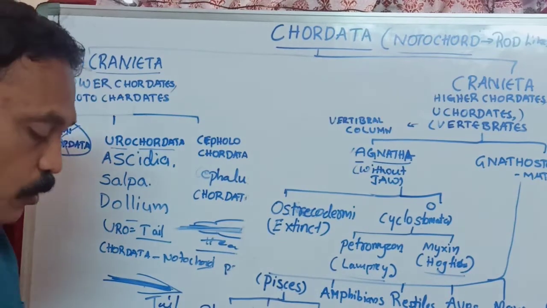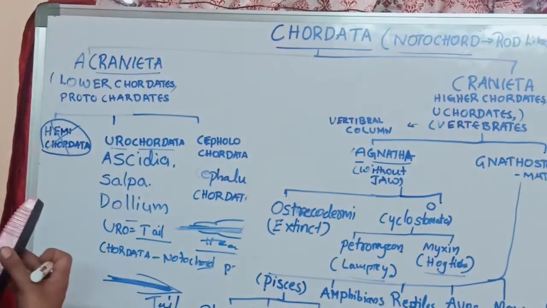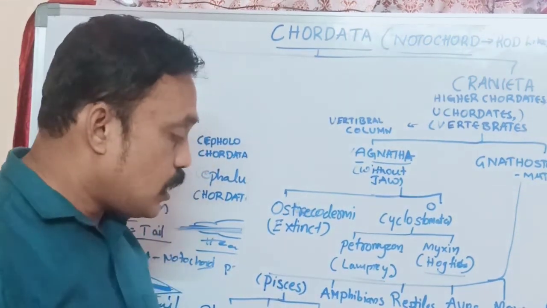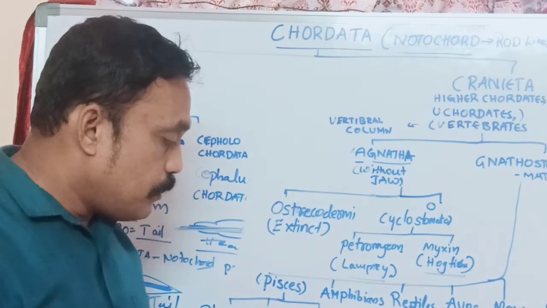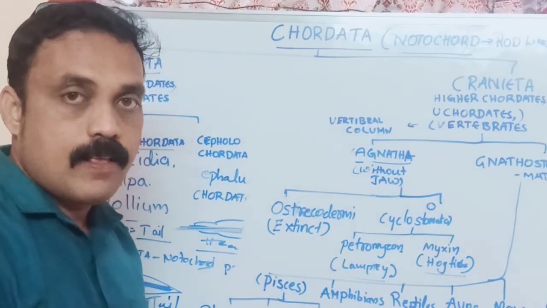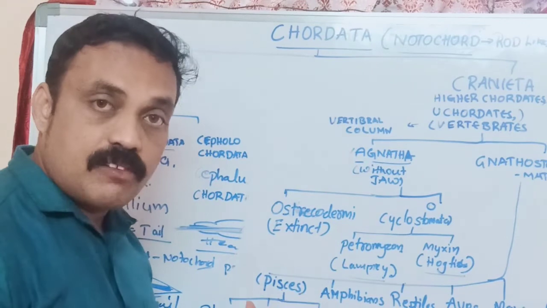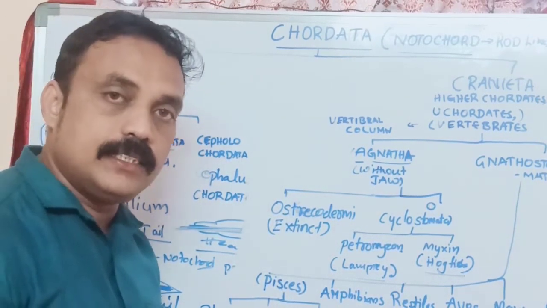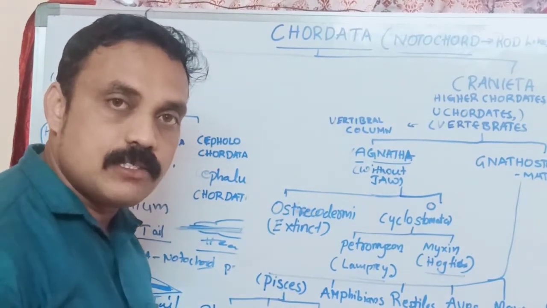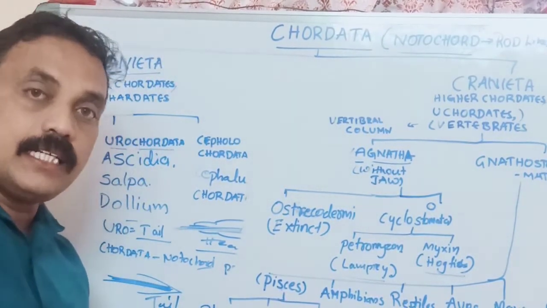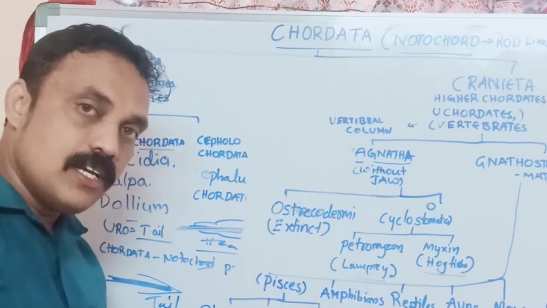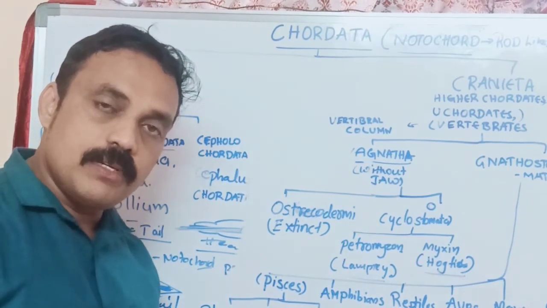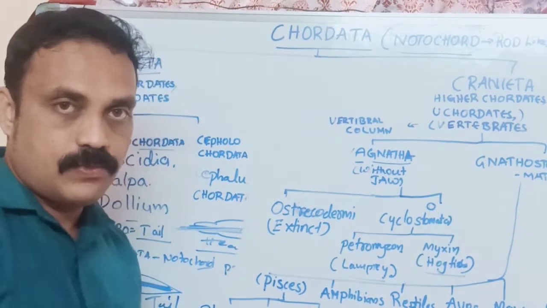Hippocampus and Exocoetus, the flying fish, are examples of Osteichthyes. Chondrichthyes are cartilaginous fishes, soft bone. And Osteichthyes means bony fishes.